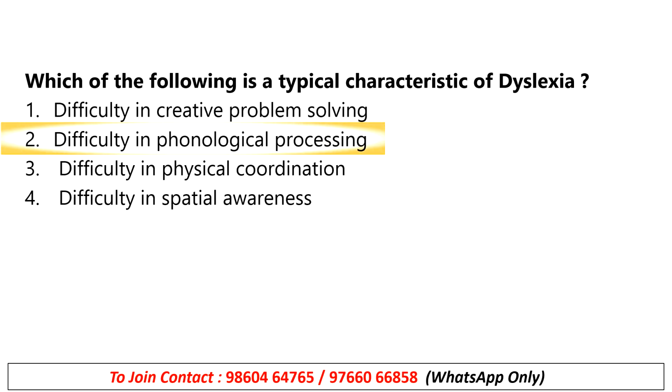The right answer is option second. Dyslexia means the learner has a learning disability. He cannot arrange the words, cannot remember the words, cannot break down the words. Getting it? That is called dyslexia. So the second, difficulty in phonological processing, means struggling to break down words into sounds or map the sound to the letter, which is very difficult for that person. That is called dyslexia.